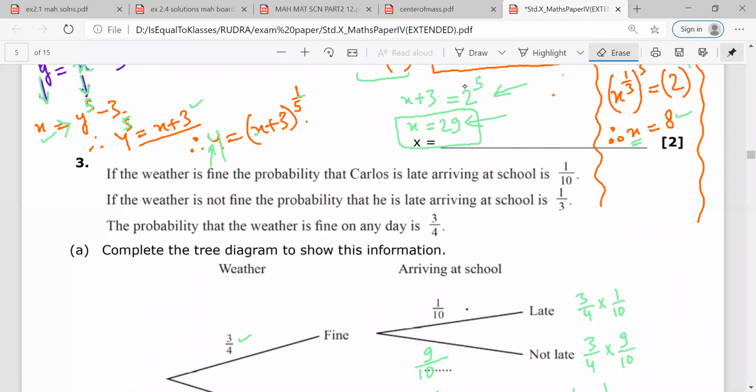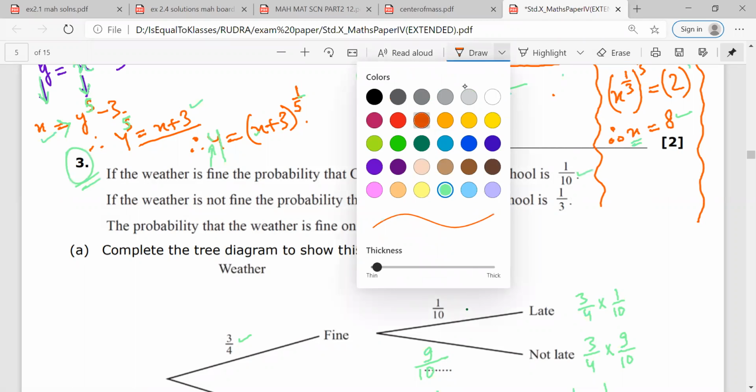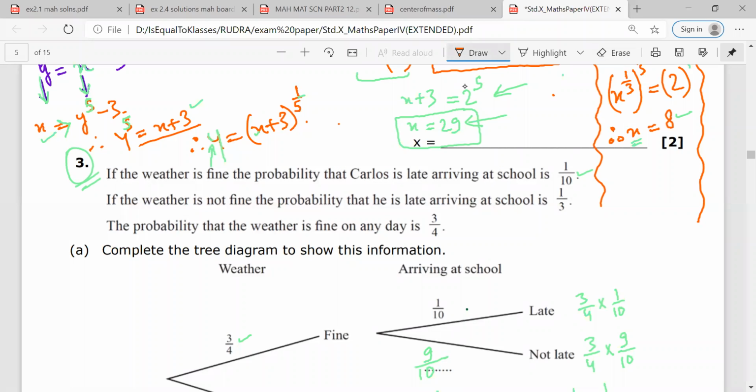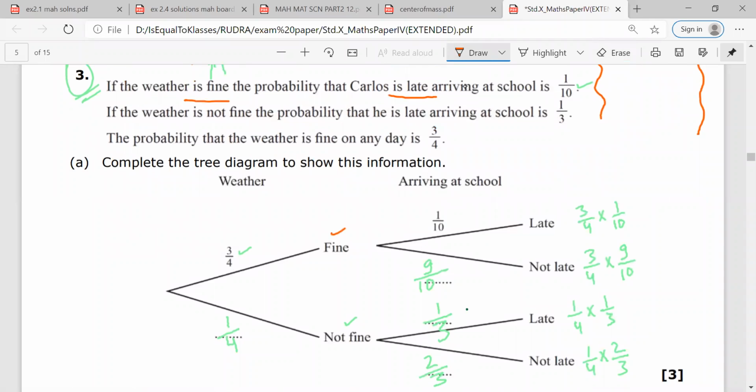So in this part, question number 3: if the weather is fine, the probability that Carlos is arriving late at school is 1 by 10. So weather is fine and Carlos is late, the probability that I have is 1 by 10. So this is written here. Weather is not fine, the probability that he is late is 1 by 3. So I'll be writing 1 by 3 here.